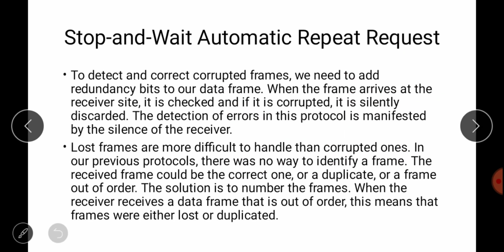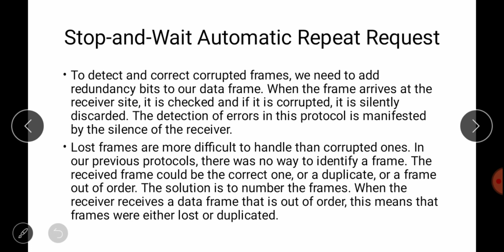Okay, so to detect and correct corrupted frames, we need to add redundancy bits to our data frame. When we were studying error control mechanisms, we already saw that we have to add some redundancy bits to control the error. So when the frame arrives at the receiver side, it is checked, and if it is corrupted, it is discarded.